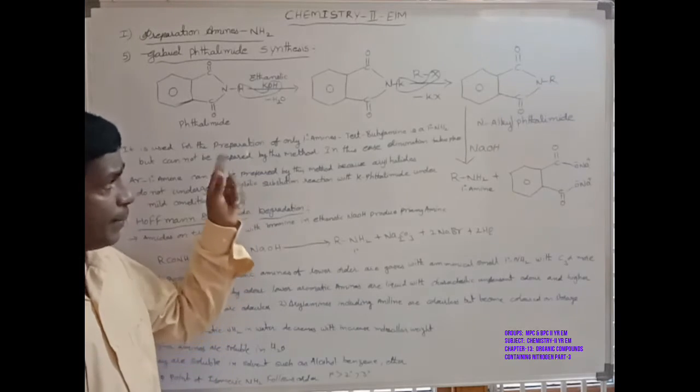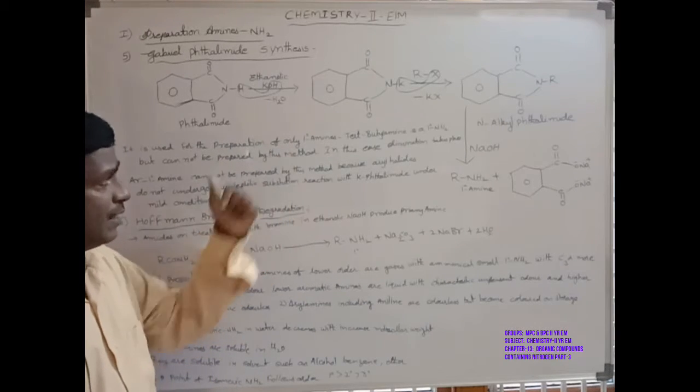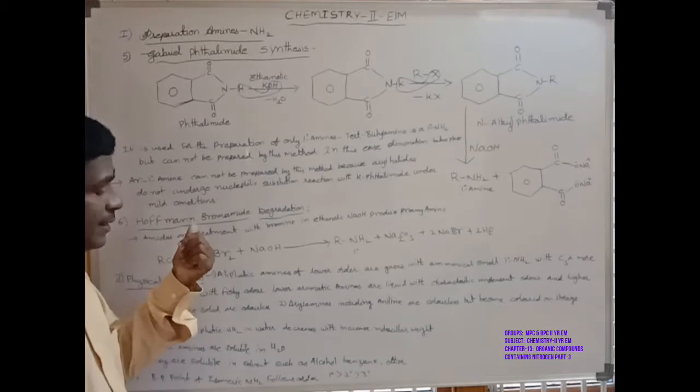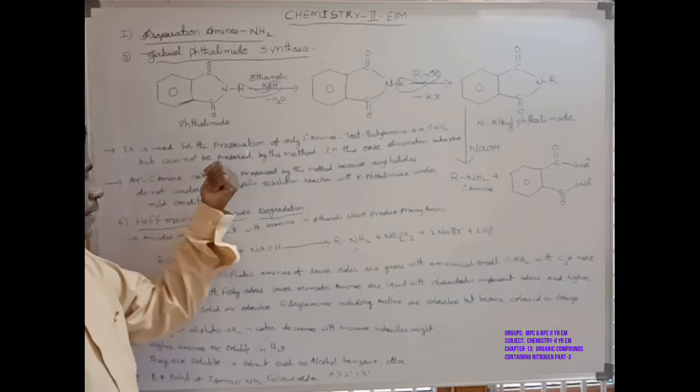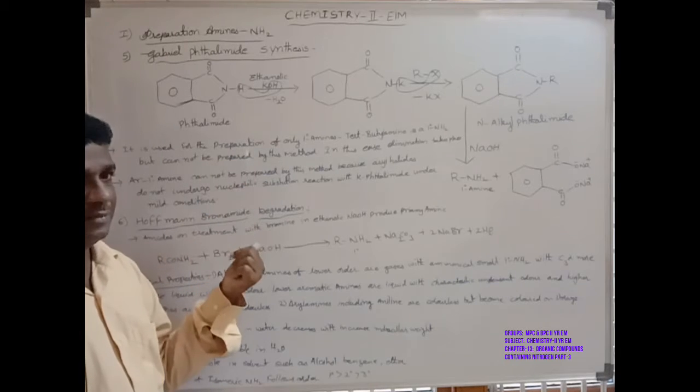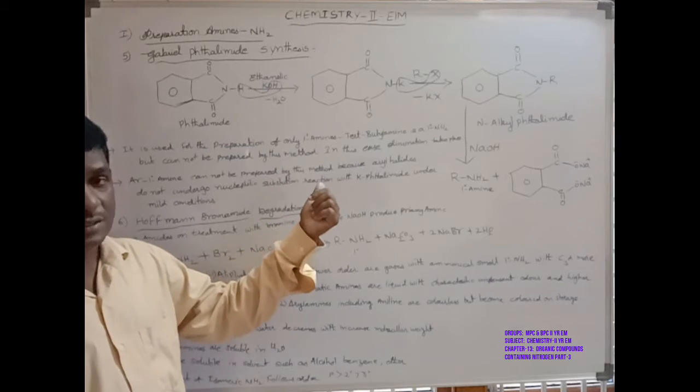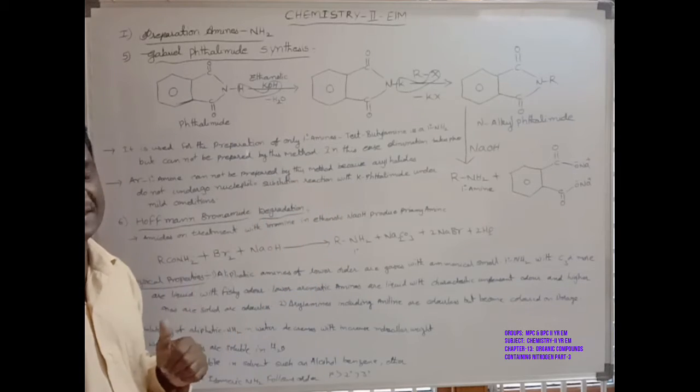Tertiary butyl amine, a primary amine, cannot be prepared by this method. In this case, only elimination takes place.